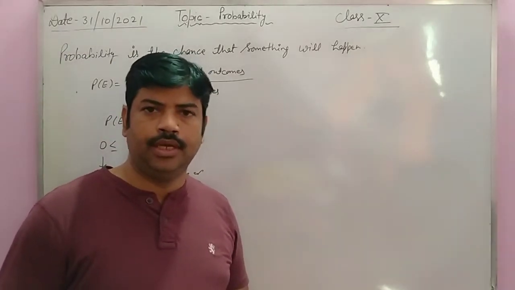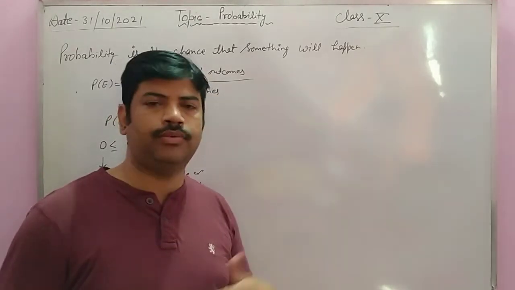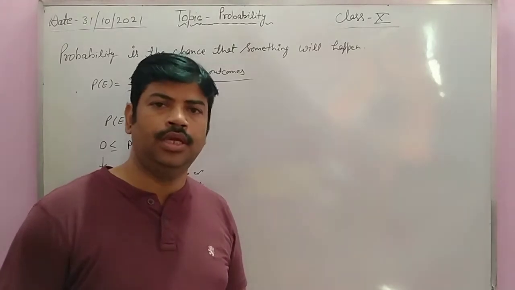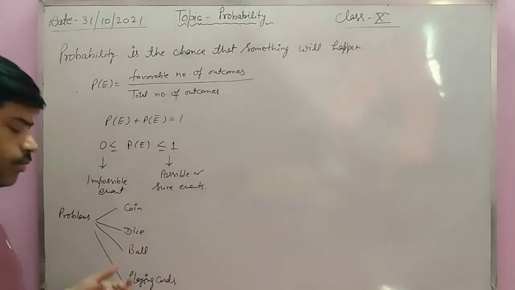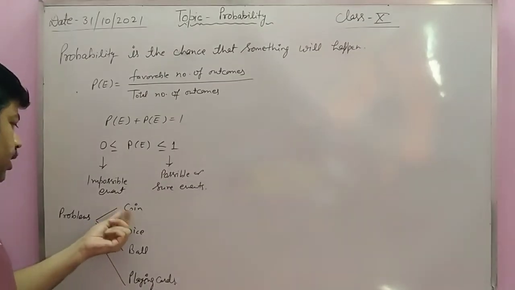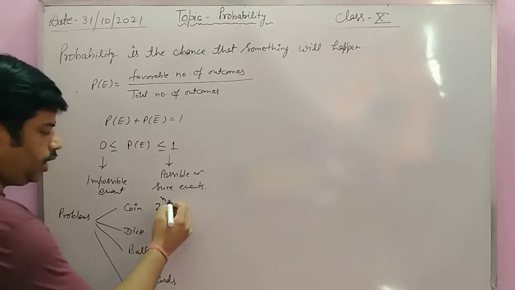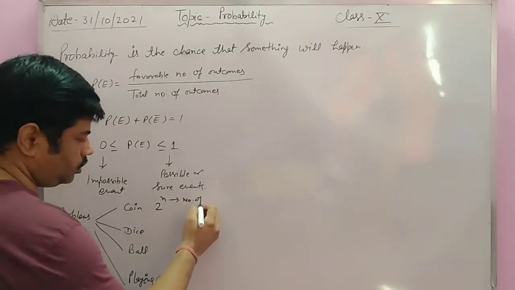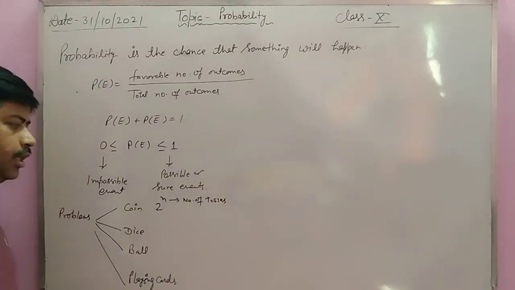There are four types of problems that will come in probability. One is coin, second is dice, third is ball, and fourth is playing cards. So we will discuss the problems. For example, in a coin there is a formula, 2 to the power n, where n is the number of tosses.